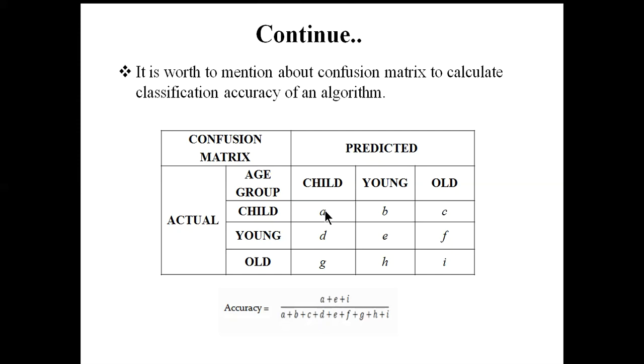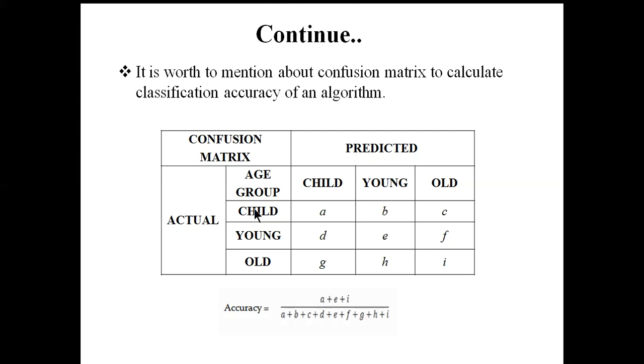Here A denotes the number of cases where the original case was child and the predicted case is child. But if the artificial neural network is not able to classify correctly, suppose B, what is the significance of this term B? That means for a particular case where the original age group is child, but during the prediction or classification, the corresponding output is found to be young. So obviously that will be wrong.